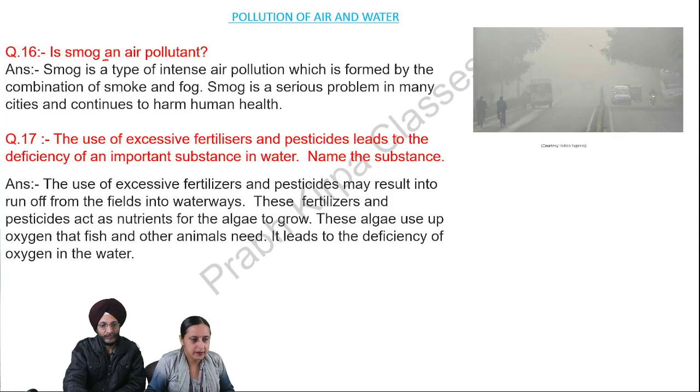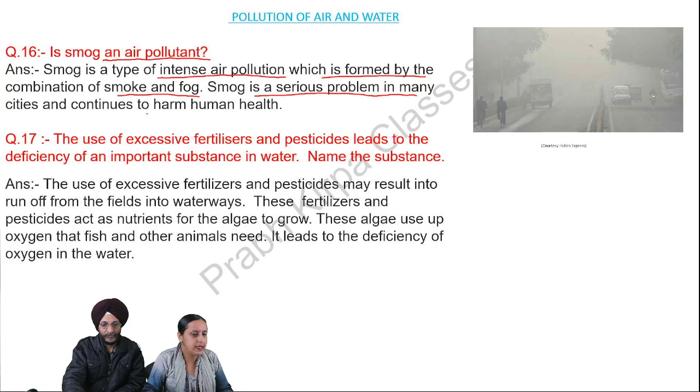Question number 16. Is smoke an air pollutant? Answer. Smoke is a type of intense air pollution which is formed by the combination of smoke and fog. Smoke is a serious problem in many cities and continues to harm human health.